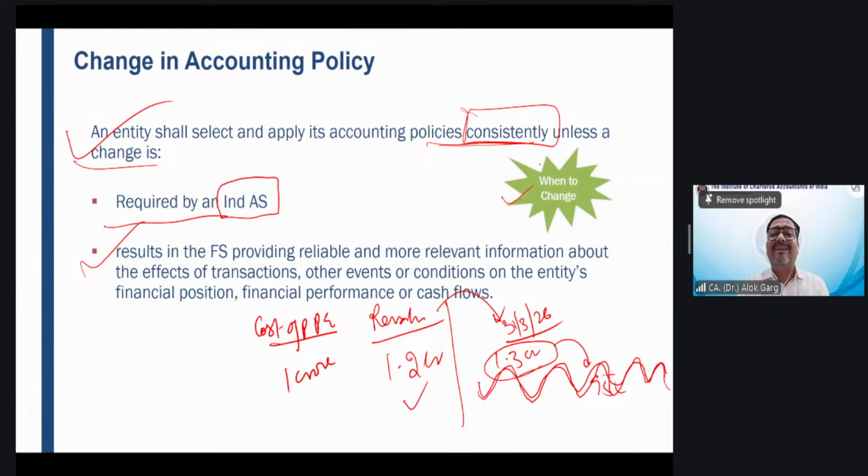Number two, when it is reflecting the financial statement providing more reliable and more relevant information.